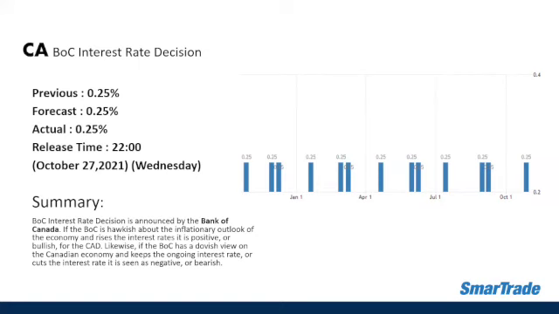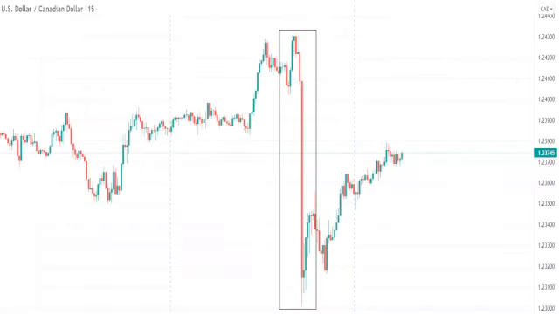Okay, so let's take a look at what happened on the USD Canadian dollar, to be specific. We can clearly see that the USD/CAD did not benefit from this data. The dollar loonie fell around 105 pips, from 1.2430 all the way down to the 1.23 territory. So obviously, it was a hawkish tone from the Bank of Canada after the monetary policy report.